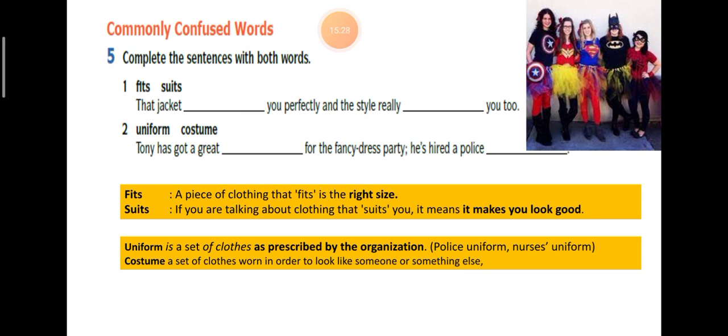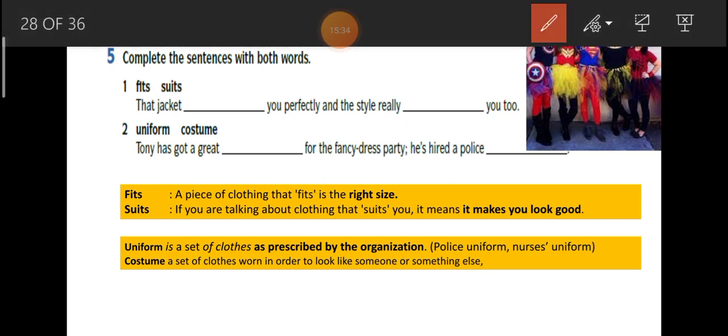Uniform is a set of clothes as prescribed by the organization. For example, if you join the police force, you are issued a uniform. You have to wear the uniform, okay? If you are a nurse, for example, you are given a specific kind of set of clothing for you to wear when you work. That is the meaning of uniform. It is prescribed by the organization, okay?